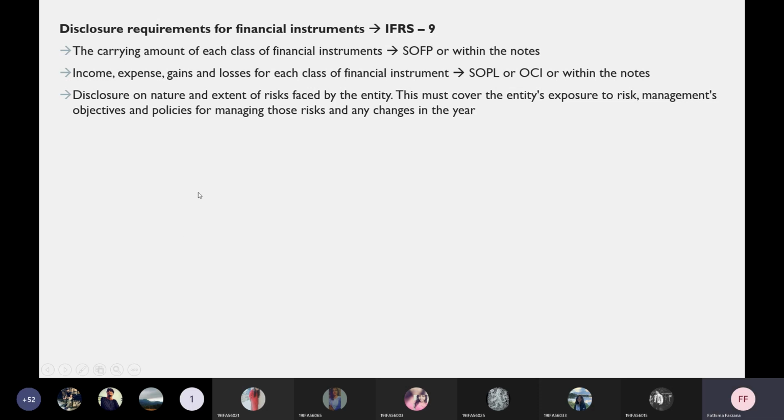Then next is disclosure on the nature and extent of risk faced by the entity. This must cover the entity's exposure to risk, management policy and objectives for managing those risks, and any changes in the year. What else you have to disclose: you must know that your annual report consists of 300 pages, not only your financial statement preparation. Most of the part will be about the interpretation and the disclosures.